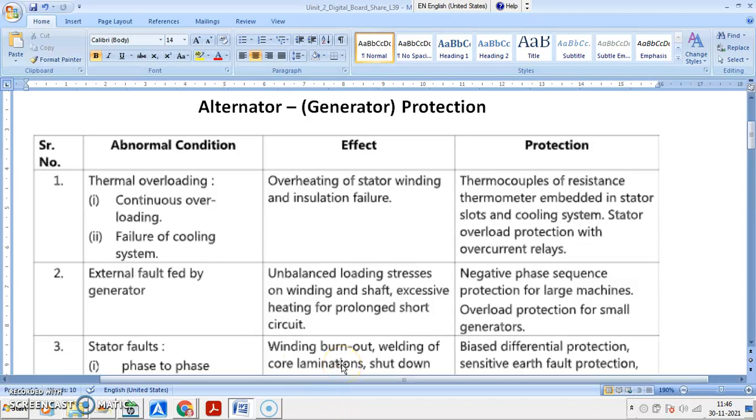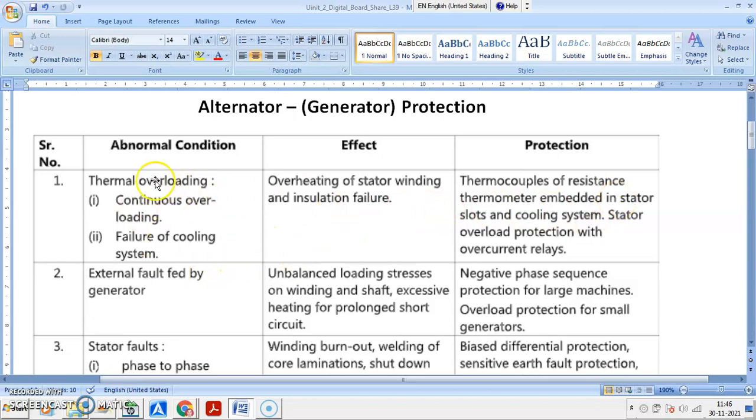Because of the overheating, we know that the alternator stator winding, which is associated with insulation, insulation failure of winding may take place because of continuous thermal overheating or overloading. So early protection is needed.